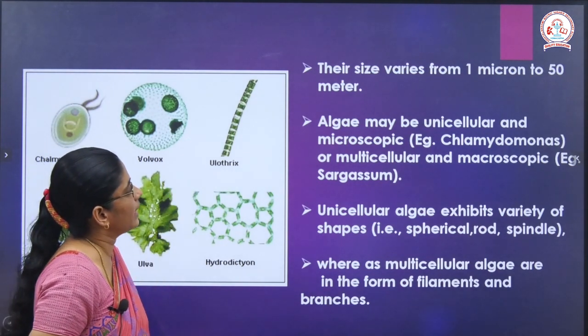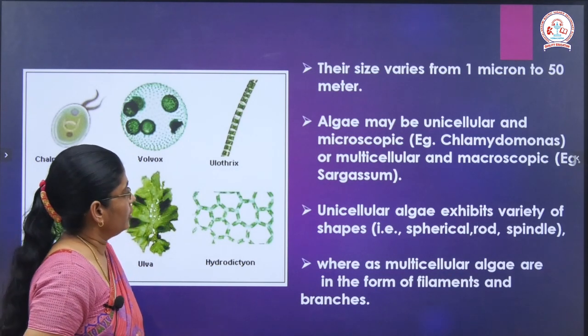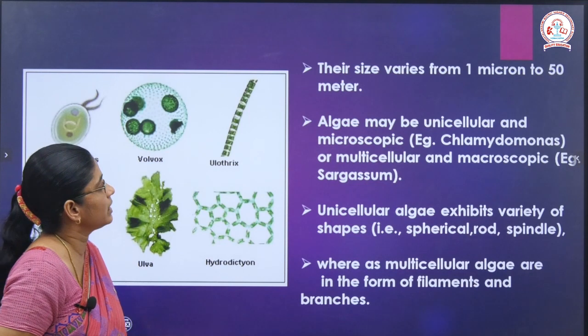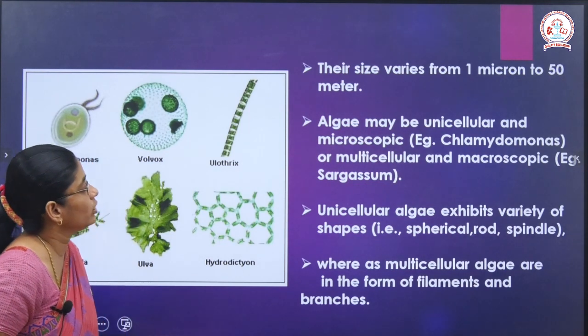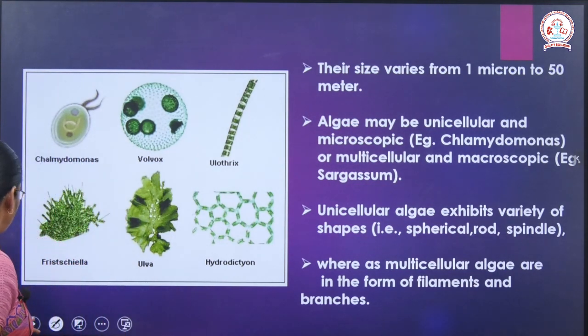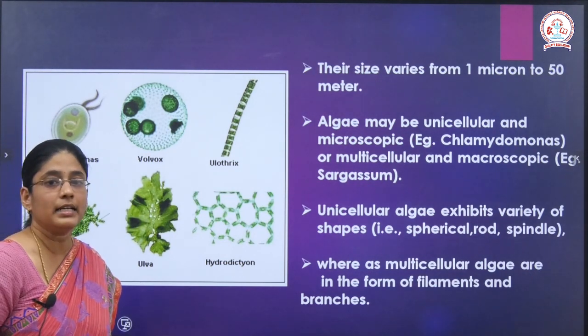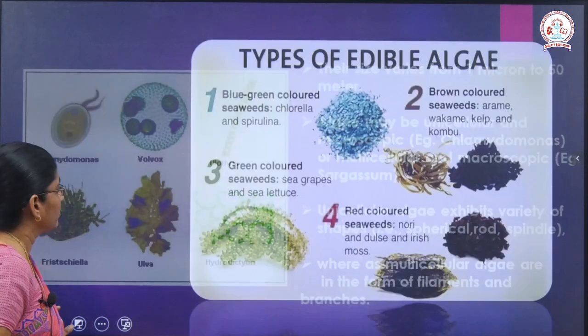The best example of unicellular algae is Chlamydomonas, and the best examples for multicellular algae are Ulothrix and Sargassum. So, these algae exist in two forms. They may either be unicellular or they can also be multicellular.